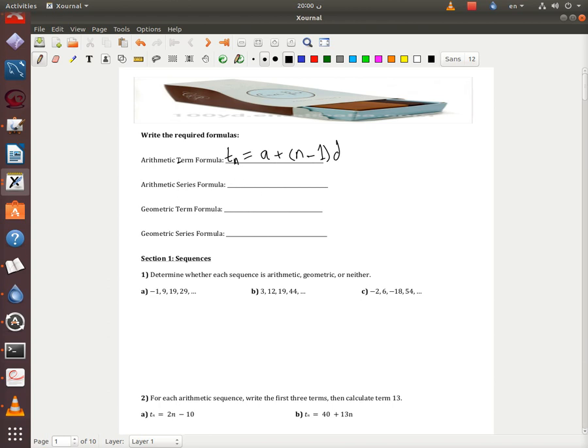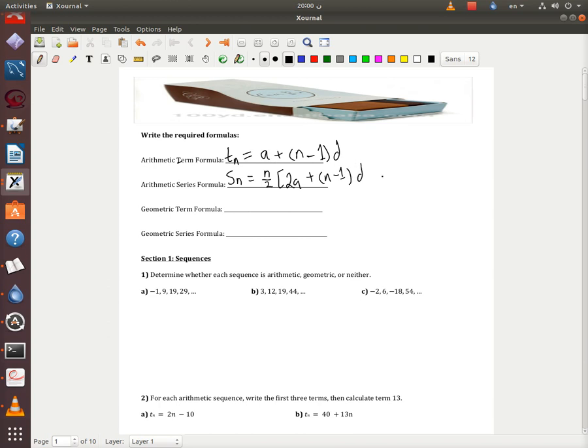Since it started with S, I'm going to put Sn equals n over 2. These are to memorize: 2a plus (n minus 1) times d.